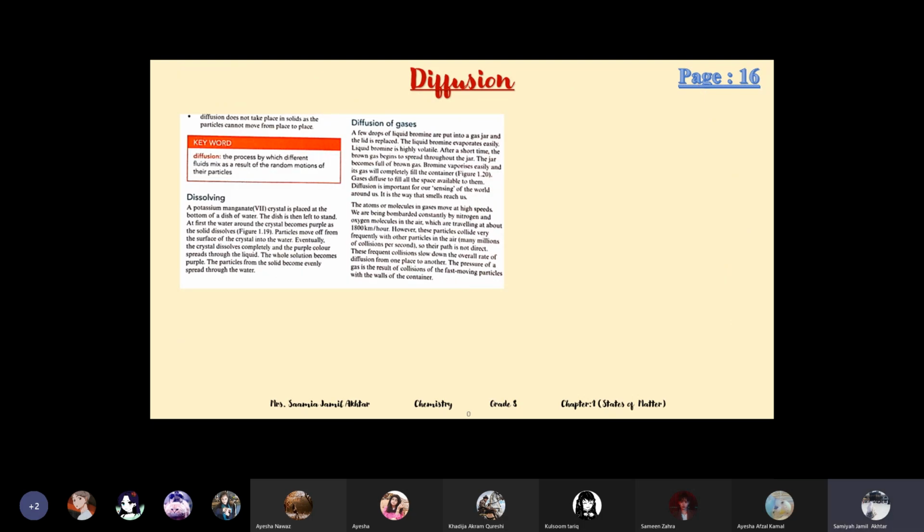Next, the same purple potassium permanganate example, KMnO4, is explained in this paragraph on dissolving. Now, diffusion in gases. The gases also spread, like I gave you the example of a balloon. When we pop the balloon, then it spreads. A few drops of liquid bromine are put into a gas jar.